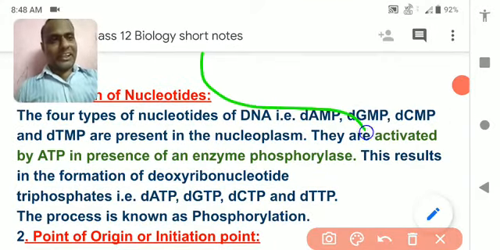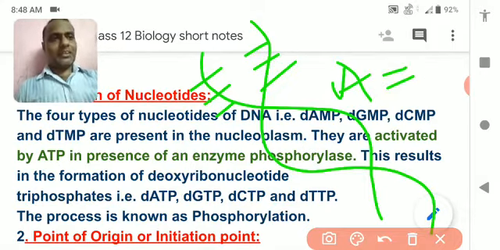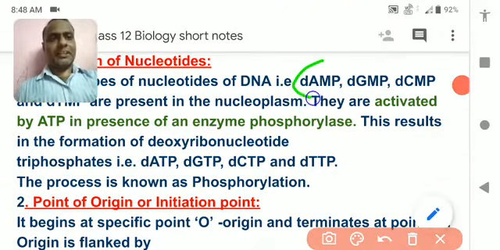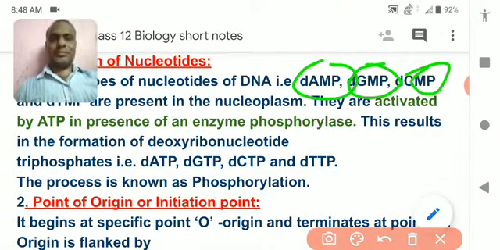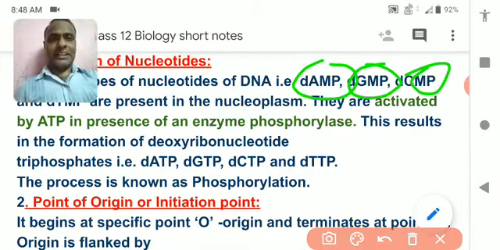So the DNA has 4 kinds of nucleotide, you know well, that is adenine pair with thymine and guanine pair with cytosine. Okay, so adenine, guanine, cytosine and thymine should all get activated. So how do they get activated? All the nucleotides present in the DNA get activated by ATP in presence of the enzyme phosphorylase.